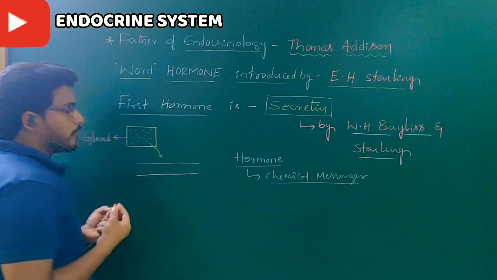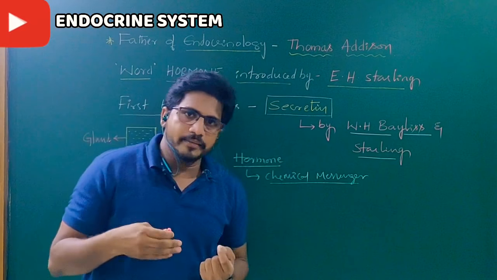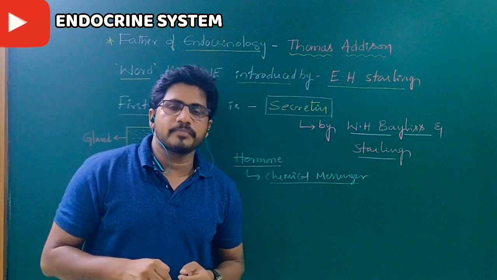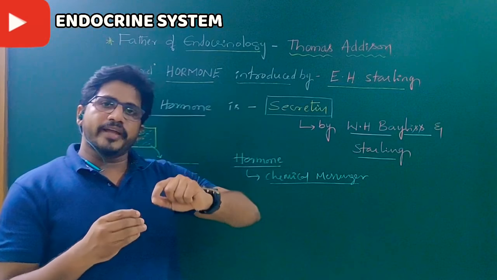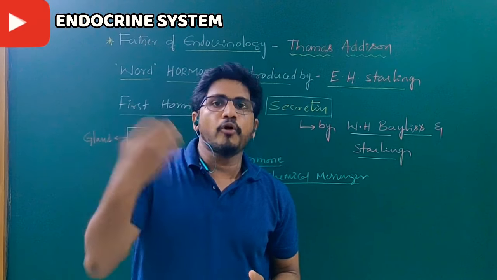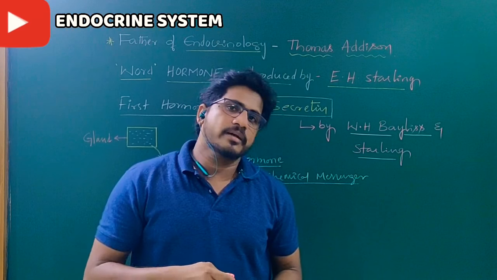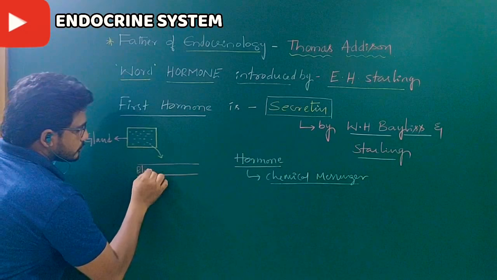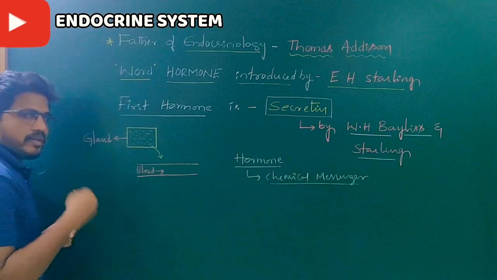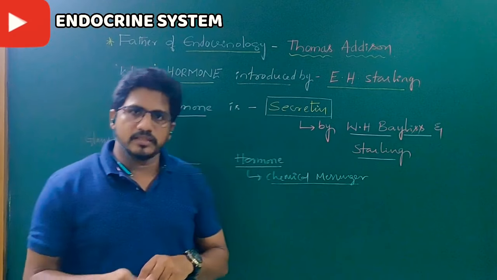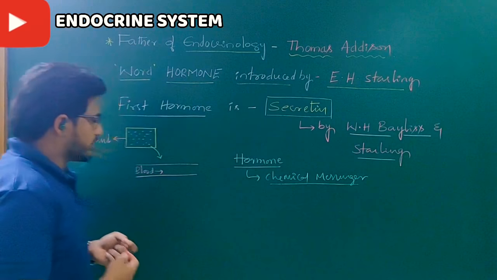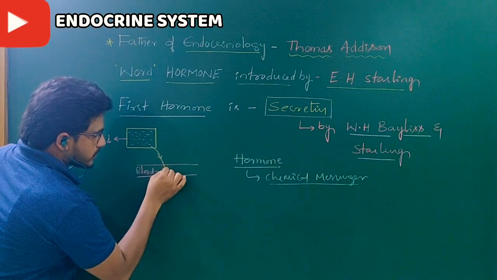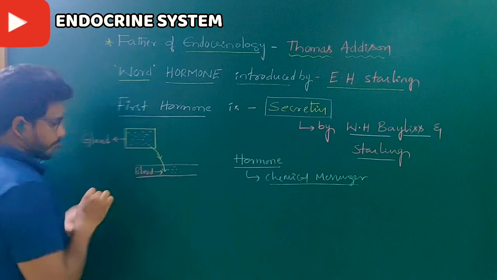In the human body, blood is not flowing freely. It is enclosed inside blood vessels, so it is a closed circulatory system. Whenever blood flows without blood capillaries, that is an open circulatory system; cockroach and some insects are examples. Here, blood is a carrier of many things such as oxygen, nutrients and hormones. From this gland, hormones are secreted into the blood.